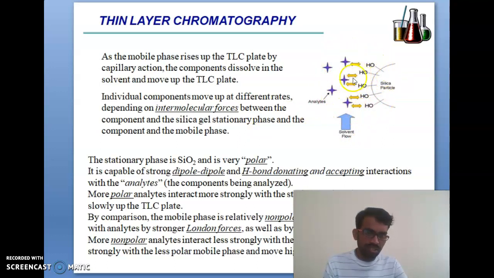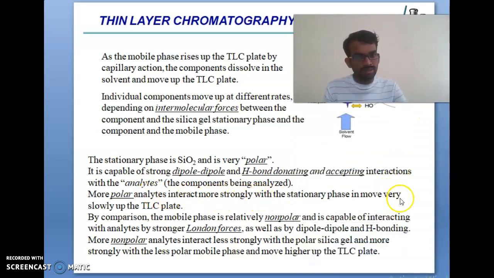From this figure you can easily understand that the stationary phase, silicon oxide, is very polar. It is capable of strong dipole and hydrogen bonding, donating and accepting interactions with the analytes, the components being analyzed. More polar analytes interact more strongly with the stationary phase and move very slowly up the TLC plate.